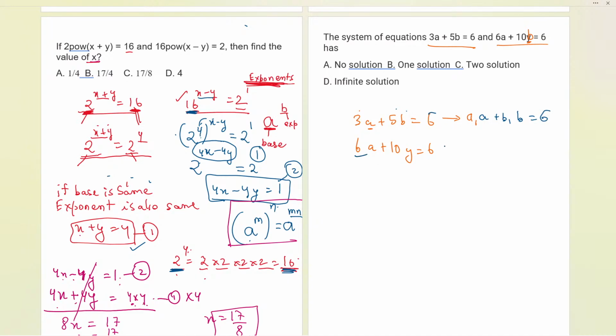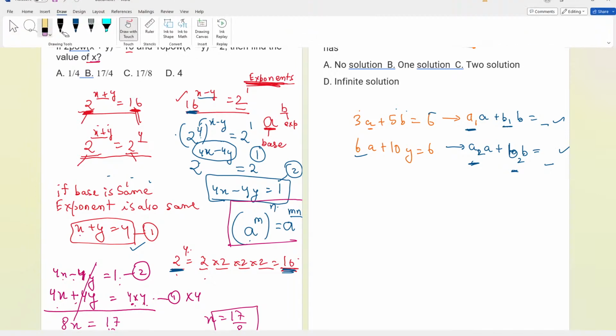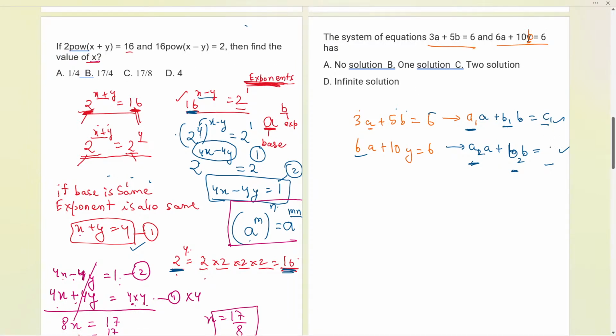This is the general form of the equation I have written. Now compare the values of A1, A2, B1, B2, and the 6 is exactly C1 and C2, the constants. Now, what is the condition in order to check?